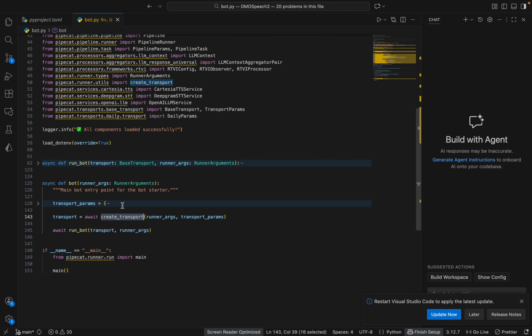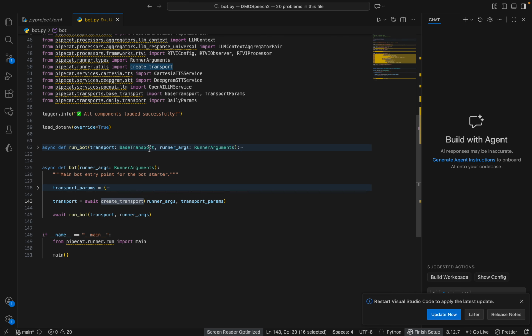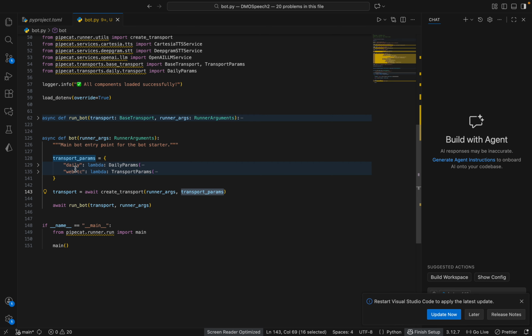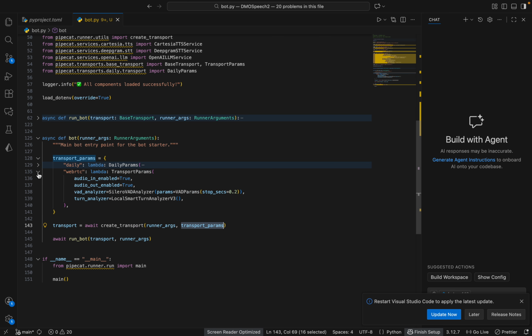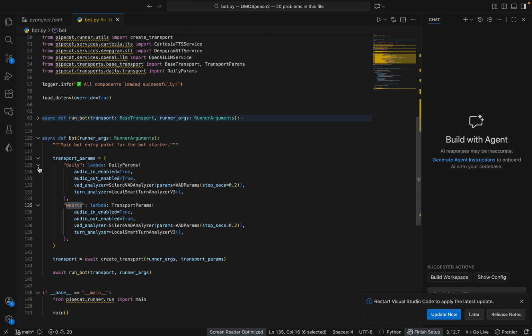This create transport is over here in the pipelet runner utils. We are passing the runner arguments and transport parameters. Transport parameters are nothing but, if we are using the aiortc library, then we have WebRTC. Otherwise, if using Daily, which is a service provided by the creators of Pipecat, it is also WebRTC based, so we can use that as well.